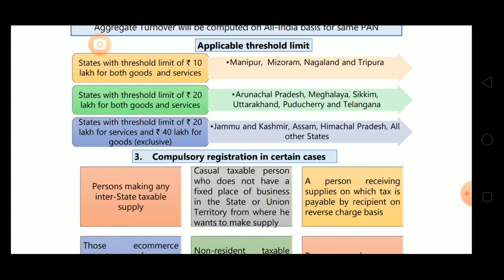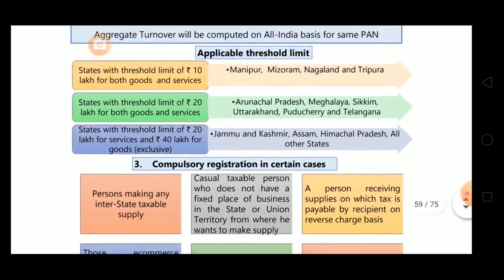So if these states supply exclusively goods, if the state supplies only goods, then in that case the registration limit is 40 lakhs. If it supplies both goods and services, or it supplies only services, then the threshold limit is 20 lakhs. I guess it's clear.